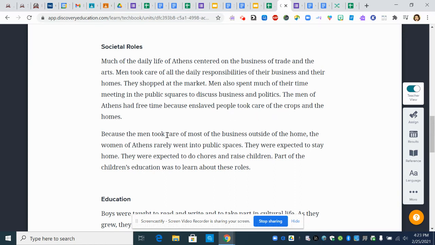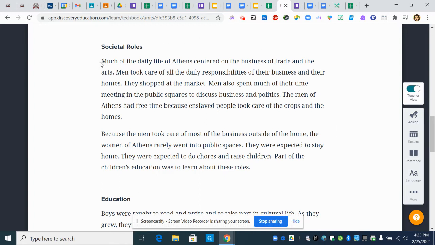Because the men took care of most of the business outside of the home, the women of Athens rarely went into public spaces. They were expected to stay home. They were expected to do chores and raise children. Part of the children's education was to learn about these roles.